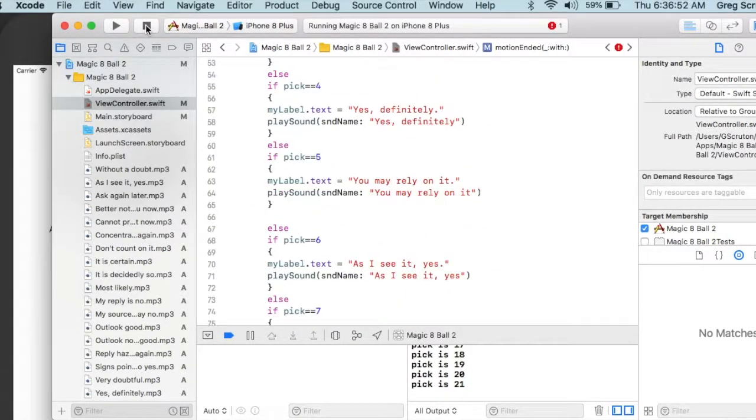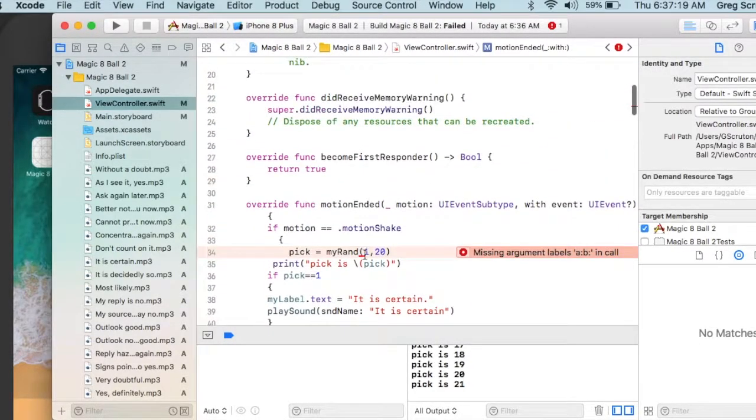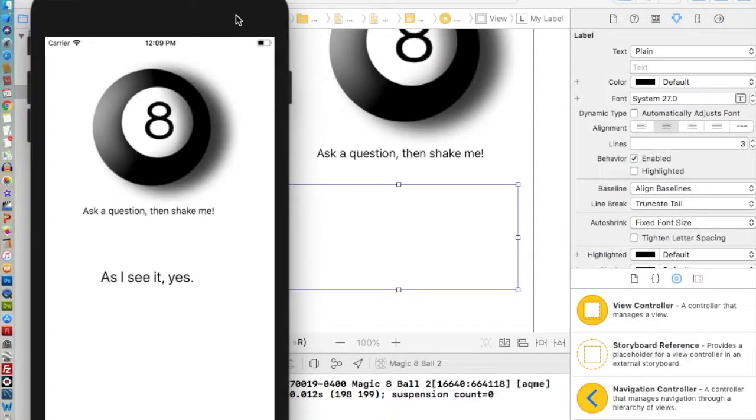Let's test it. So I'm going to press stop and then run. Oh, it doesn't like something. Oh, it wants to have the A colon and the B and the B colon. We have to actually put in what the variables are. Run. It's running, and let's test it out.